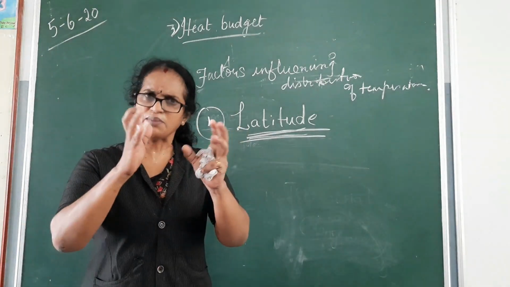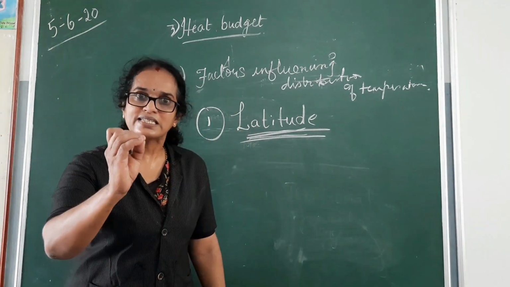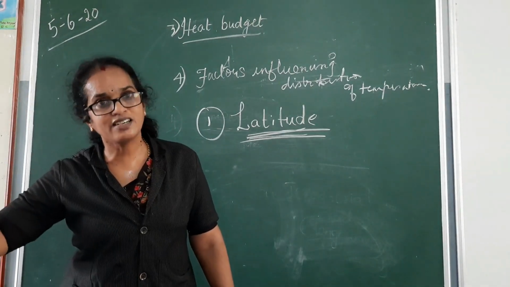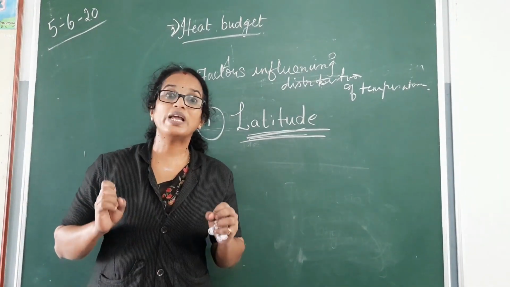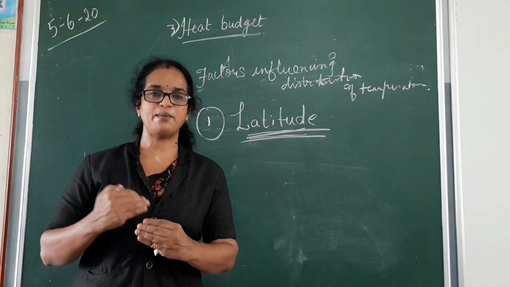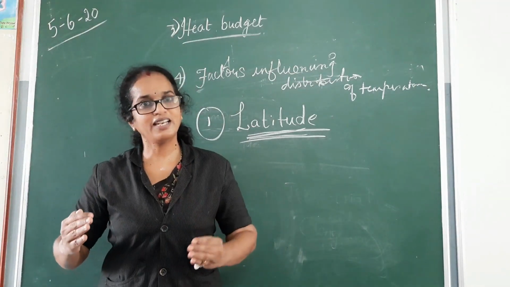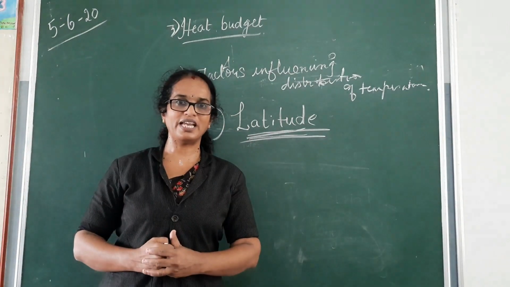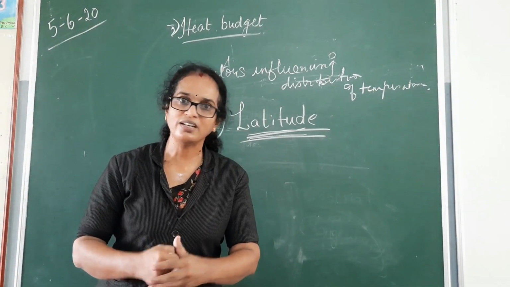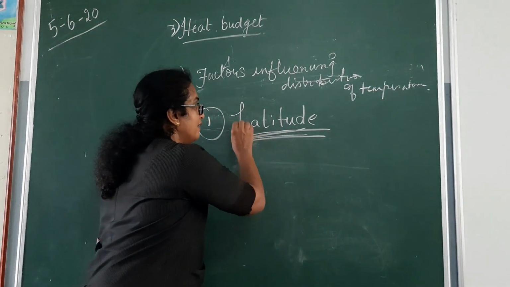It's simple because places situated near to the equator will experience more temperature than places far away from the equator. Did you understand the concept?